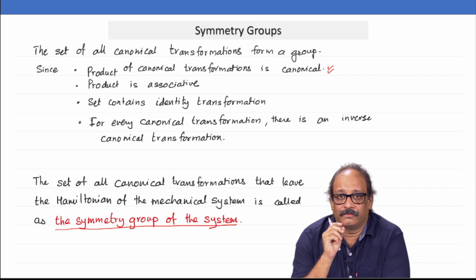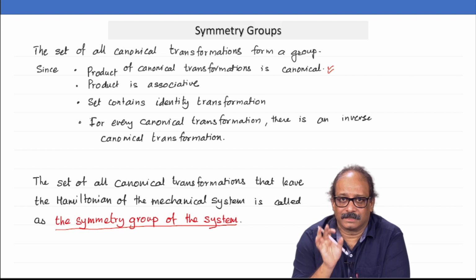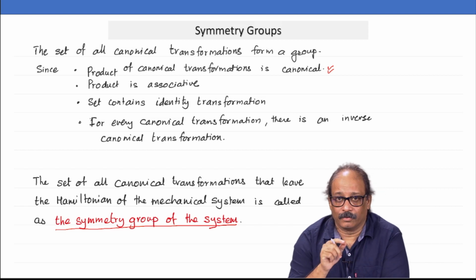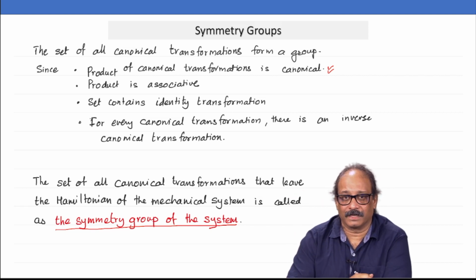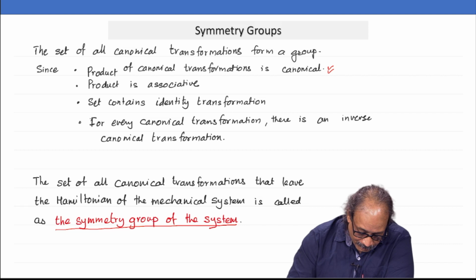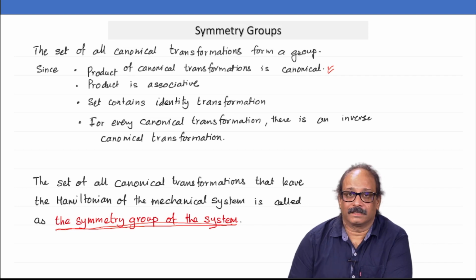Every canonical transformation that leaves the Hamiltonian invariant, put that in a set, and we can show that this set will also form a group, which of course will be a subgroup of that bigger group of canonical transformations, and that group is called the symmetry group of the mechanical system.